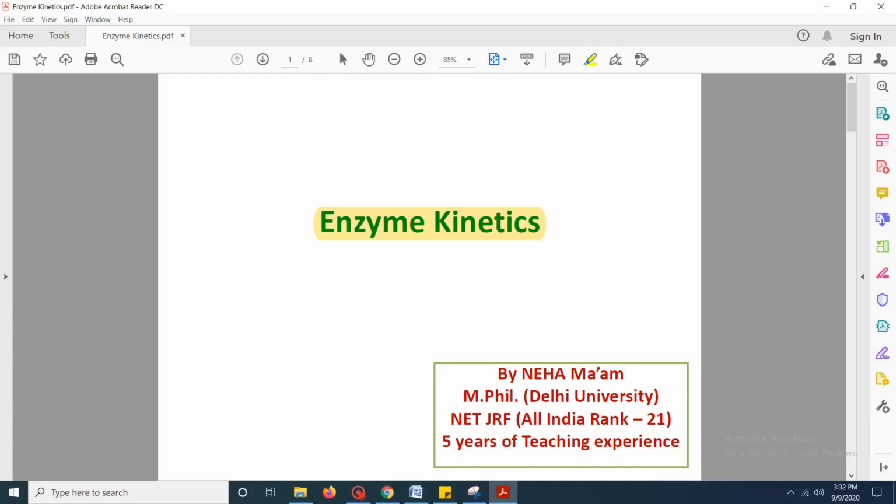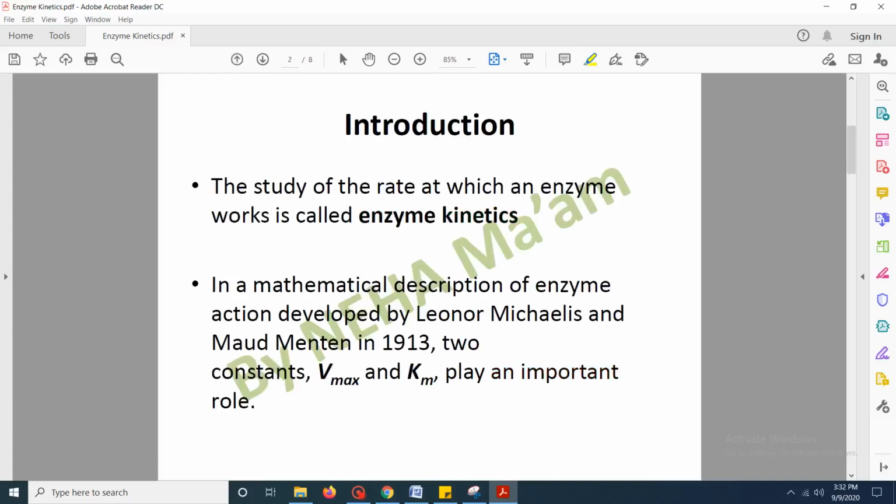So let's get started. First of all, what is enzyme kinetics? It is the study of the rate at which the enzyme works, or the rate of the chemical reaction that is being controlled by a particular enzyme. This is enzyme kinetics, and its study was majorly done by two scientists, Michaelis and Menten, in 1913.